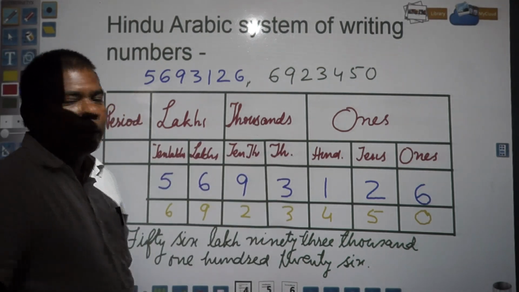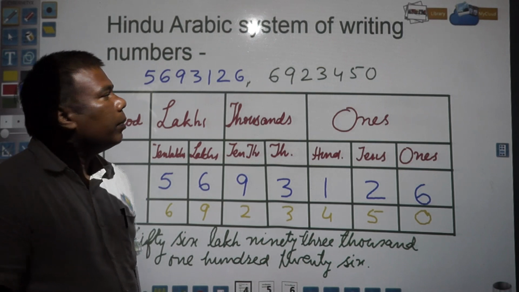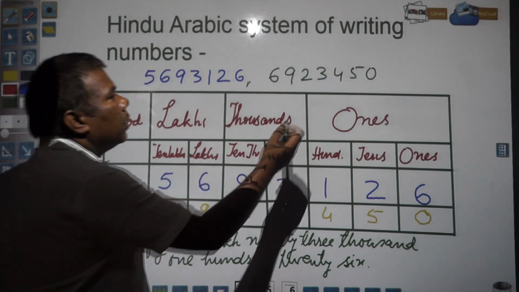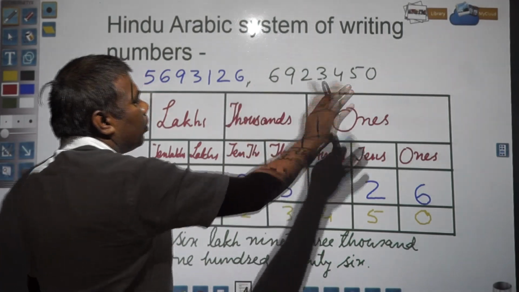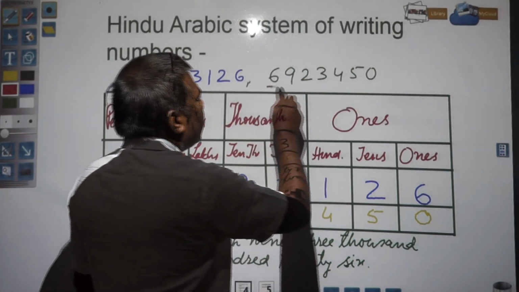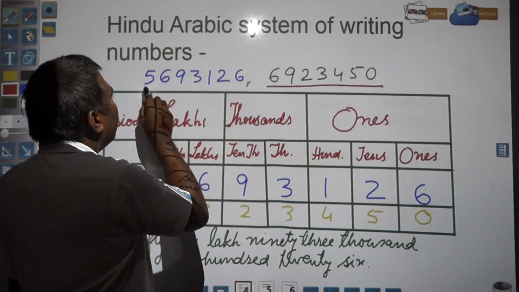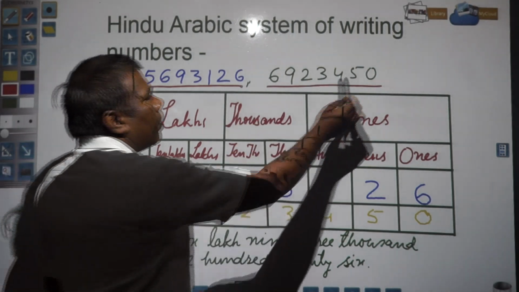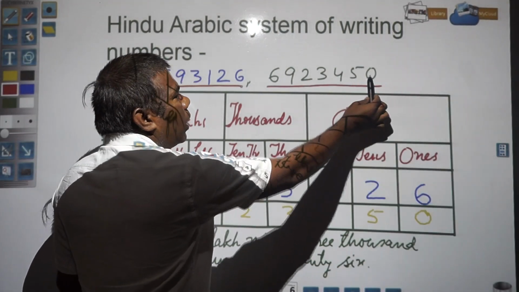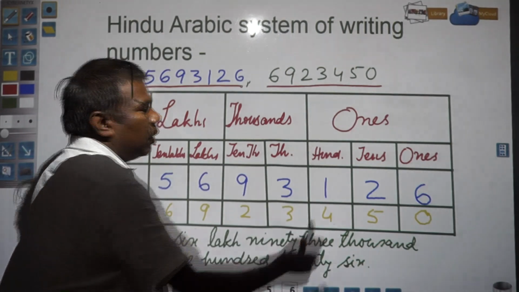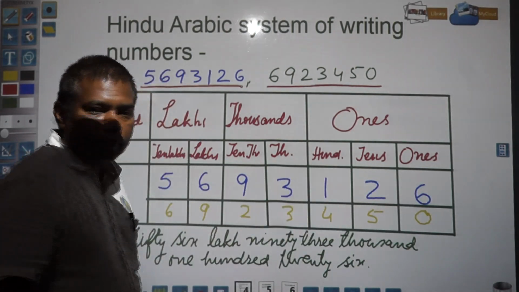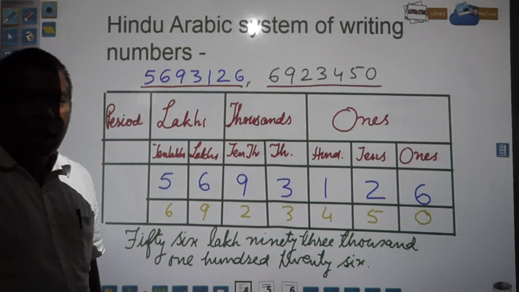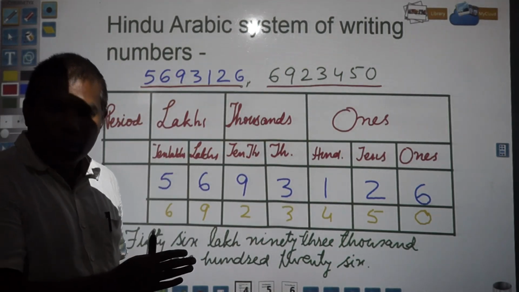And one more very important thing is that this is in a table we write. Otherwise, if you are writing without a table, what is the way? How will you know which digit will be in which place? So here you see we will start counting. Suppose this table is not there and this number you need to write in proper way in standard form and you need to read it also. So what will we do? Count from right side. Ones, tens, hundreds. So this is in ones place. After this a comma will start. After every 2 digits, a comma will be put.